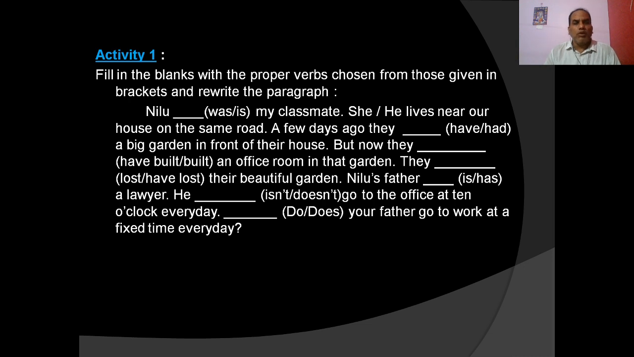Okay, let us do activity 1. Fill in the blanks with the proper verbs chosen from those given in the brackets and rewrite the paragraph. Nilu is my classmate. She lives near our house on the same road. A few days ago, they had a big garden in front of their house. But now they have built an office room in that garden. They have lost their beautiful garden. Nilu's father is a lawyer. He does not go to the office at 10 o'clock every day. Does your father go to work at a fixed time every day?